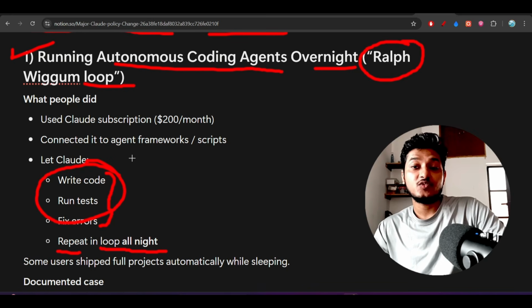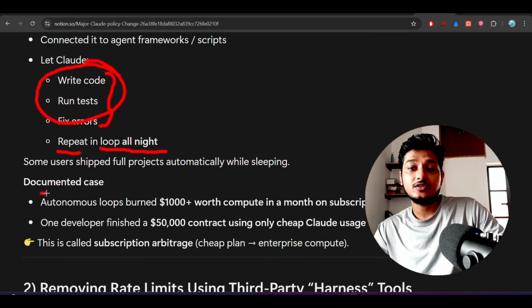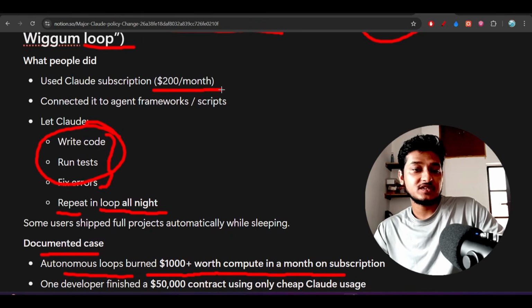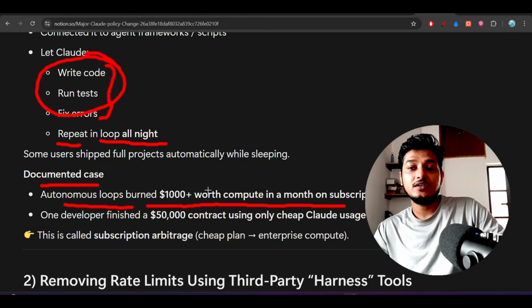And what is the problem? Here you see the documented case: autonomous loops burn $1,000 plus worth of compute in a month on a subscription. Means you have taken the $200 plus subscription, but you are actually wasting Anthropic's $1,000 plus worth of compute. And one developer finished a 50,000 plus contract using only cheap Claude usage.